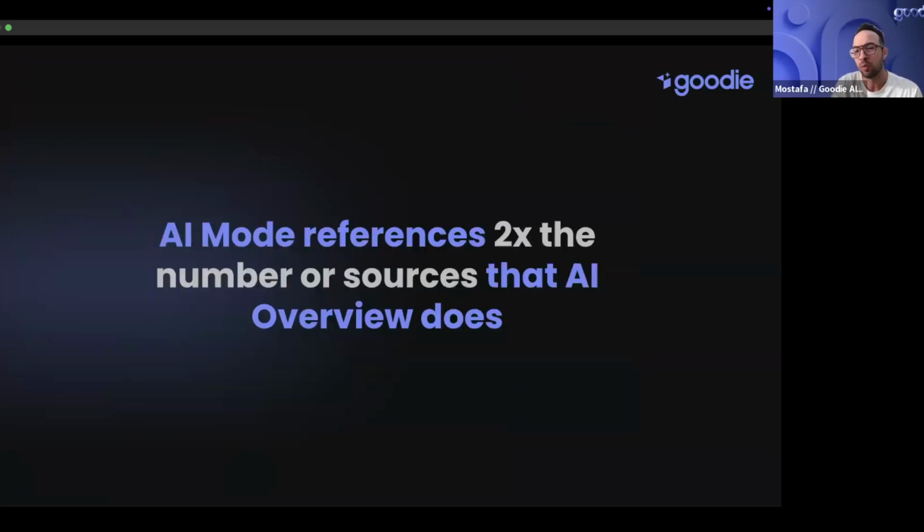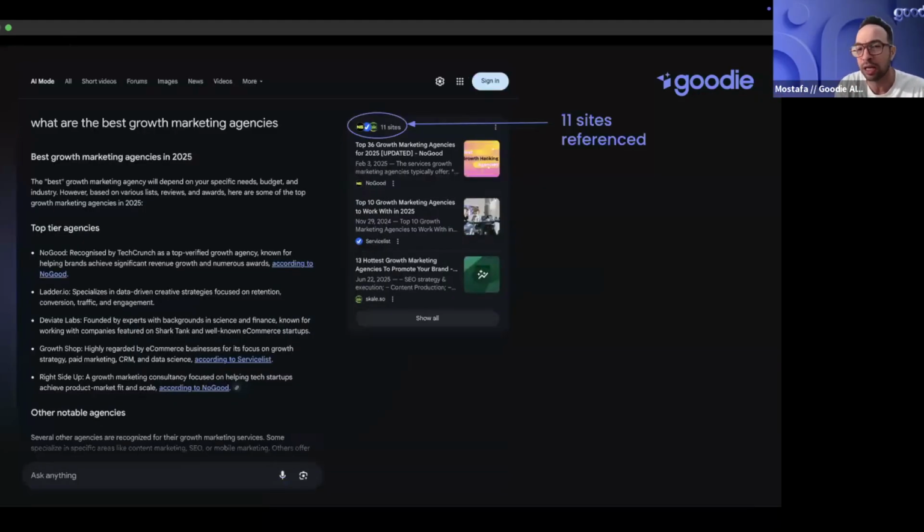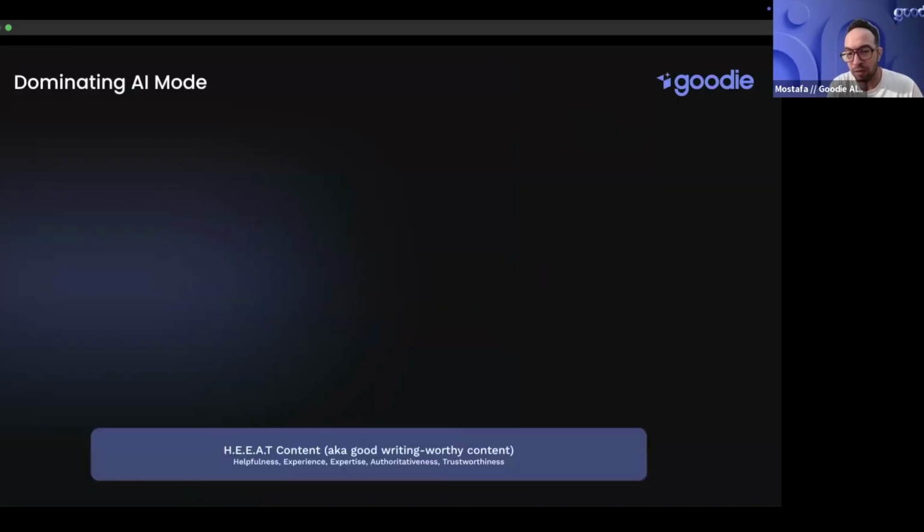What I'm trying to say here is that AI Mode references, at least from what we've seen, 2x the number of sources that AI Overview does. That's because of the query fan out mechanism. If you do the same search, I guarantee you will get a higher number of sites referenced in AI Mode than in AI Overview. A lot of the time you will see completely different sources. Sometimes they're different, and there's some research already out there on the difference between them. But I really think you should worry more about how to optimize for it, which is what I'm going to cover next.